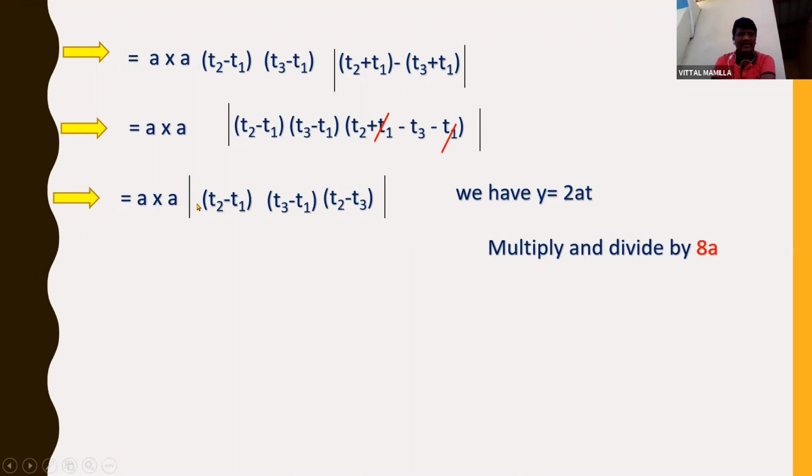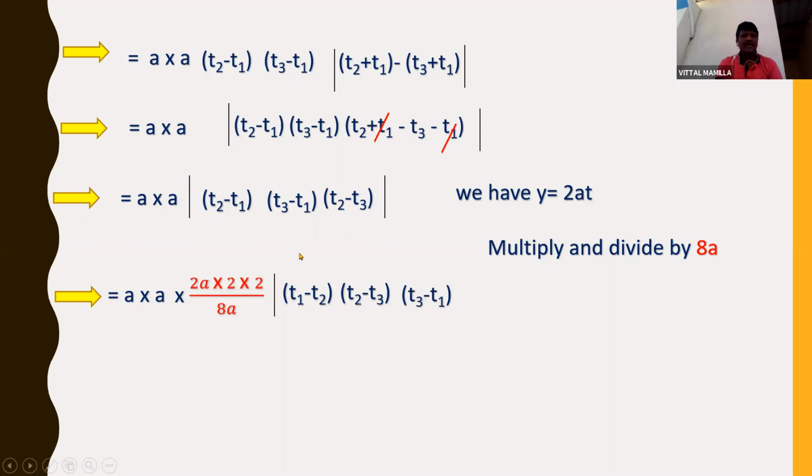Why I am writing 8a? I need for each and every term 2a. So first term 2a, second term 2a, third term 2a. I need total 8a cube, but already a square is there. Simply I need only 8a. So for that, what I am doing is, T1 minus T2, T2 minus T3, T3 minus T1, I am multiplying 2a into 2 into 2 by 8a. This is also 8a only. 2 into 2, 4, 4 to the 8. 8a, 8a. I need total 2a into 2a into 2a.